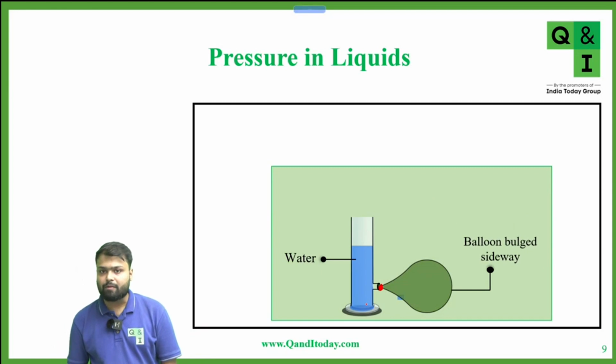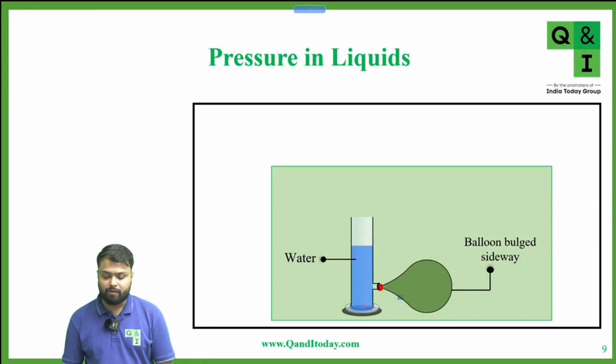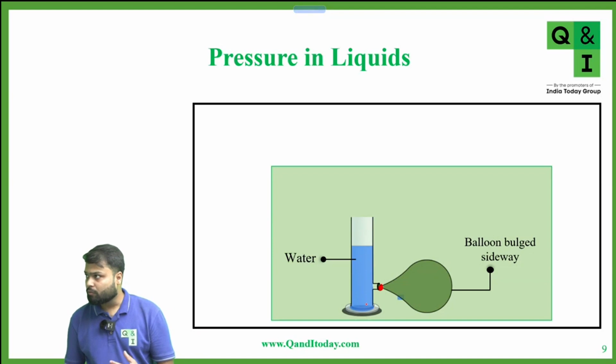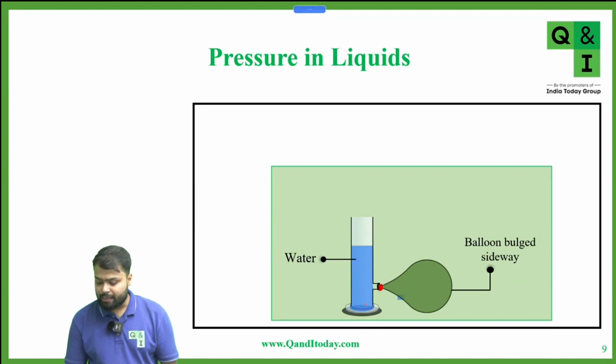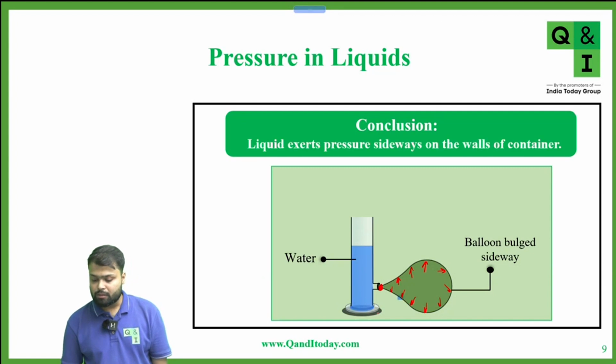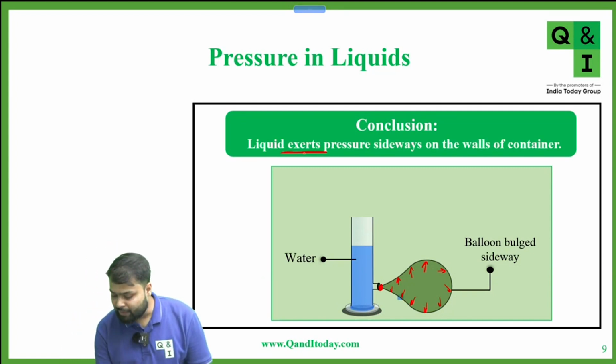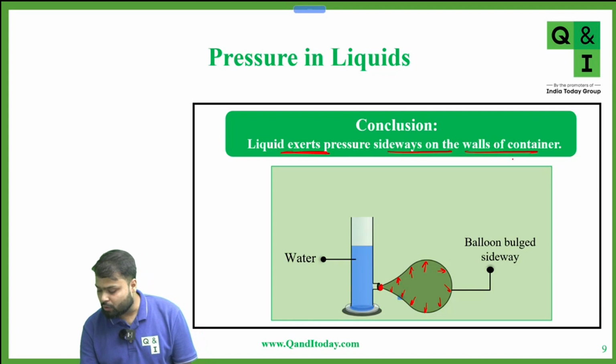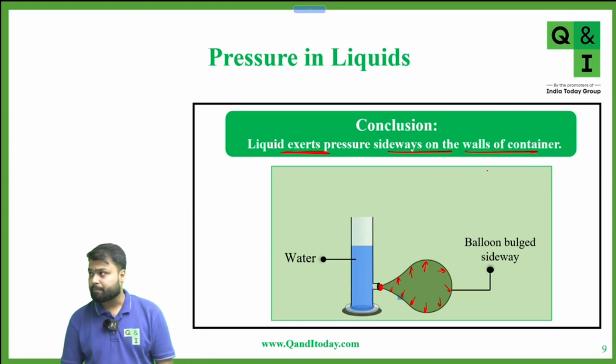So what is the observation here? Anyone? Initially, the balloon is deflated, and when we fill the water in the tube, the balloon bursts sideways. So can we say that pressure is exerted sideways on the balloon? Yes or no? Yes, sir. Is there any doubt? No, sir. So what is the conclusion? That liquid exerts pressure sideways on the walls of the container.